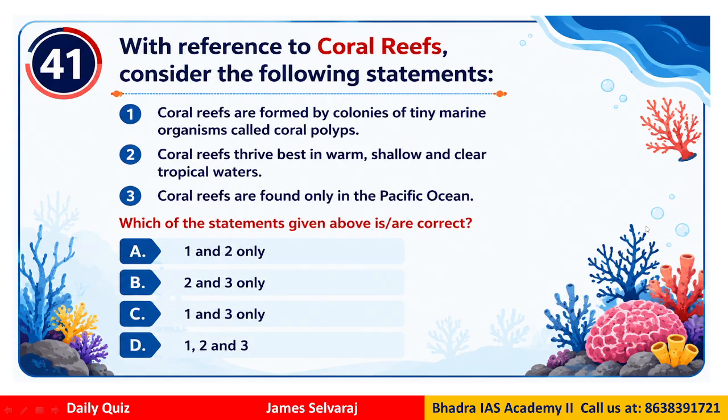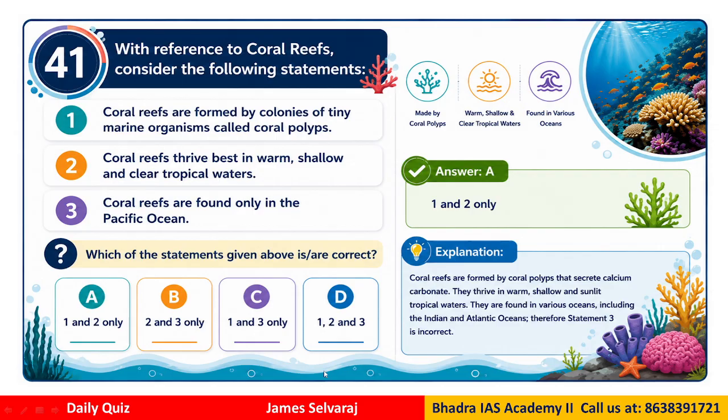So what do you think is the correct answer? We have options: 1 and 2, 2 and 3, 1 and 3, and all of them, 1, 2 and 3. If you look here, we have a little difficulty with the third option, coral reefs are found only in the Pacific Ocean.